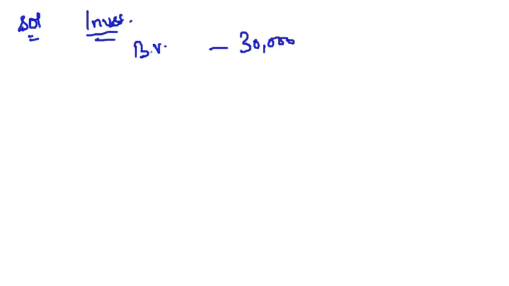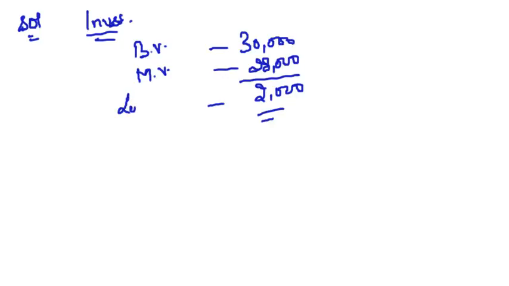If we talk about investments, the book value of the investments is 30,000, whereas if you go in the market and sell those investments, you will get only 28,000. That means you are having a loss of 2,000. This loss we will write off through the investment fluctuation reserve, that is appearing in the books at 20,000.